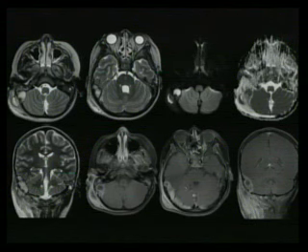And this is a view more superiorly, a post-contrast T1 weighted image showing you that the sinus is patent and that there is some dural thickening and enhancement along the floor of the middle cranial fossa. You need to pay very close attention, because then the infection can spread from here and extend into the temporal lobe. So those are the things that you want to look for. You want to look at the cerebellum to see if there is any cerebellitis or cerebellar abscess, and if it extends along the tegmen tympani, or in this case across the top of the petrous bone, you also want to look for middle cranial fossa complications such as this, as well as temporal lobe cerebritis or abscess.